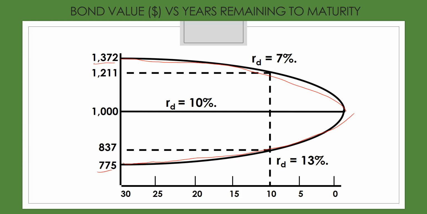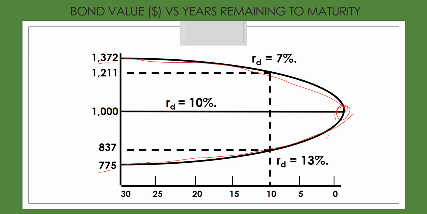And so as we approach maturity, there are fewer of these below market coupon payments left to affect the value. The only payment remaining at time period 0 would be that $1,000 par value. So as we approach maturity, this $1,000 par value is going to have a greater and greater weight on that valuation. And so it's going to cause both the premium bond and the discount bond to converge to par value.